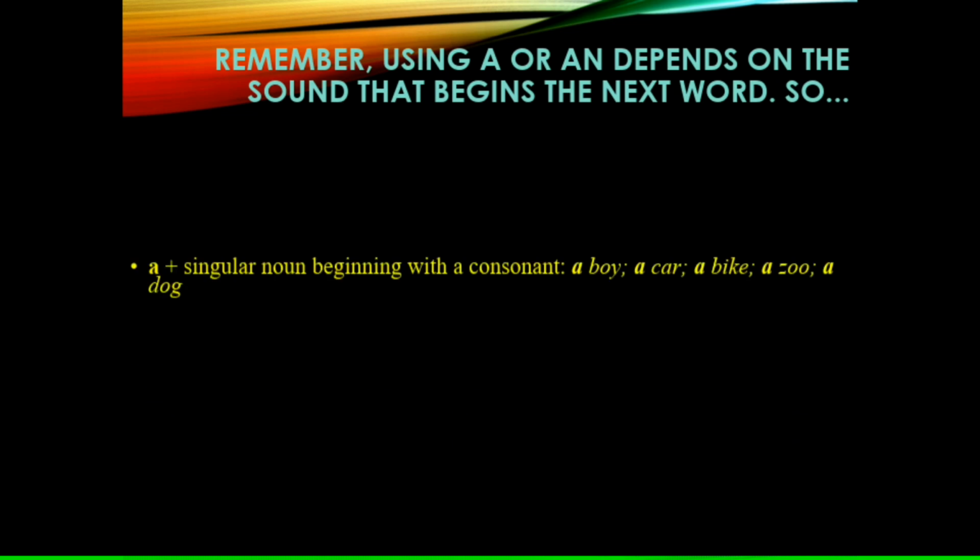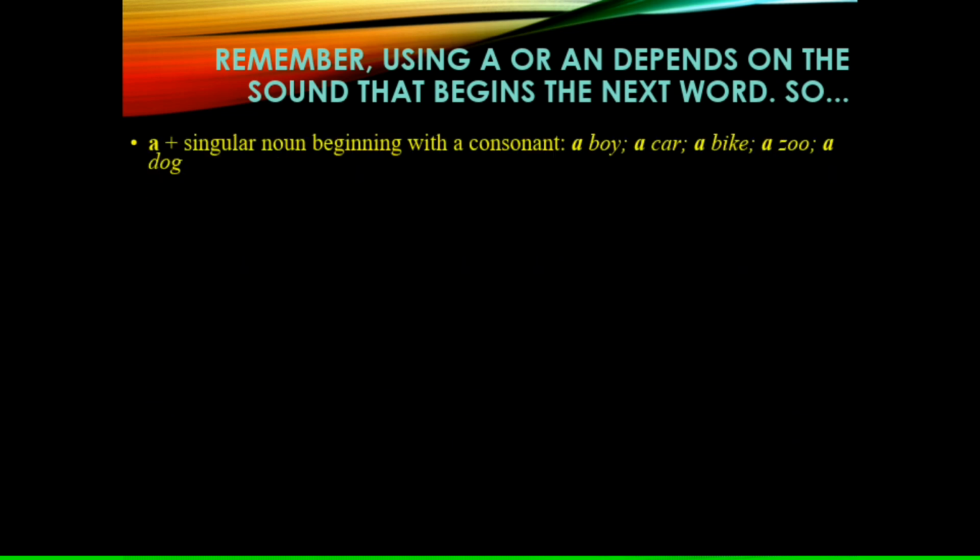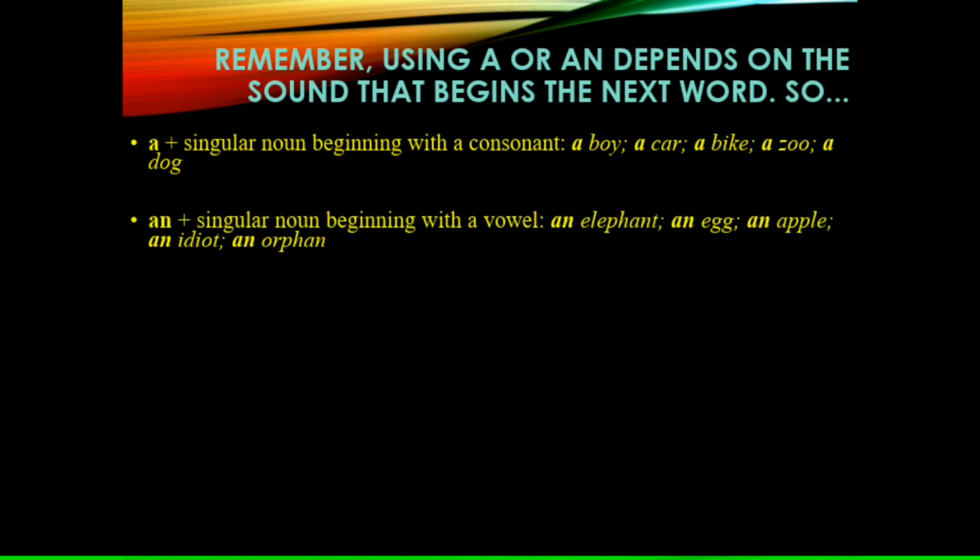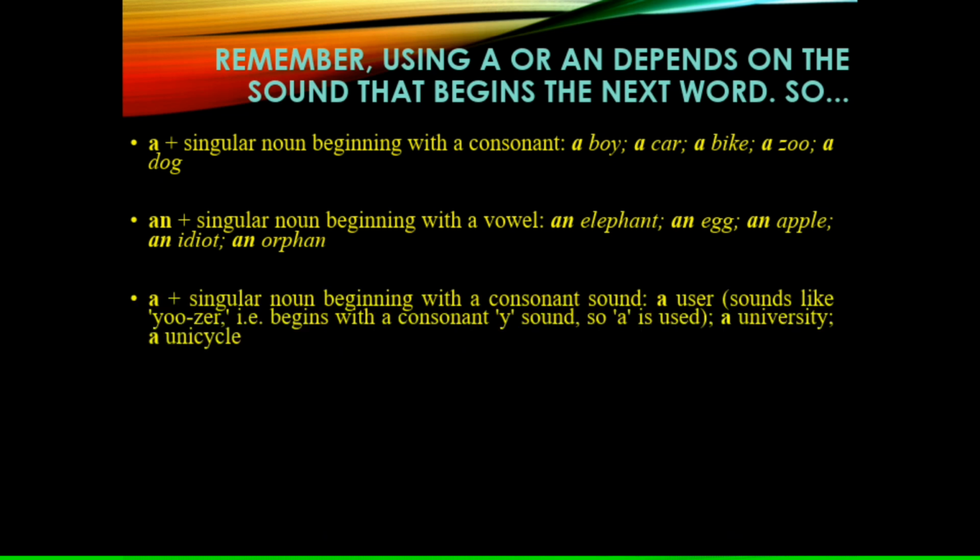Remember, using a or an depends on the sound that begins the next word. So, a plus singular noun beginning with a consonant sound, like a boy, a car, a bike, a zoo, a dog, etc. Then an plus singular noun beginning with a vowel sound: an elephant, an egg, an apple, an idiot, an orphan, etc. Again, a plus singular noun beginning with a consonant sound.